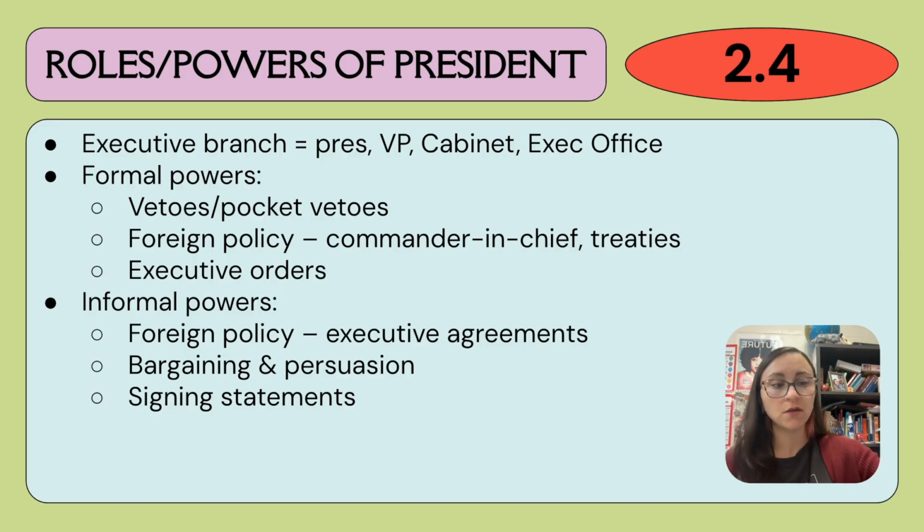and his interpretation of a law when signing it. And so if, for example, the president has to sign a law but doesn't necessarily agree with some of the language, or maybe he likes the language but feels like it's a little vague and doesn't want it to get misconstrued, what he can do is sign the law but also issue what's called a signing statement, which is basically like a little asterisk or like a footnote saying, okay, I'm signing this, but here's how I'm interpreting this law. And it doesn't actually have real power in and of itself, but if that law gets appealed or brought to the Supreme Court, that signing statement can be a good indicator of maybe how that law was intended, especially years down the line.